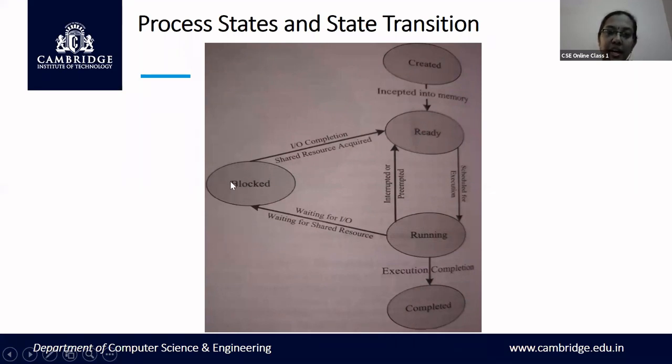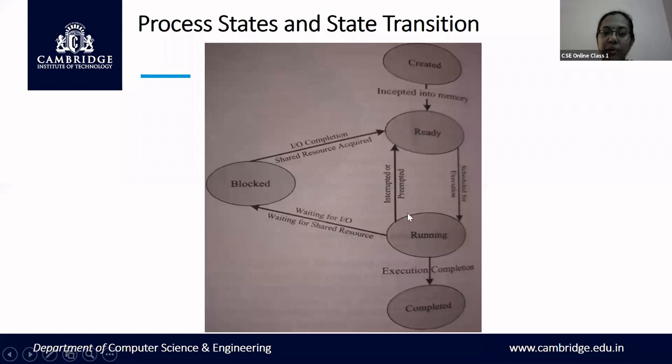Until those resources are released by another process. Then again it moves to the ready state, and then to the running state. After the execution is complete, it moves to the completed state where the process is terminated.